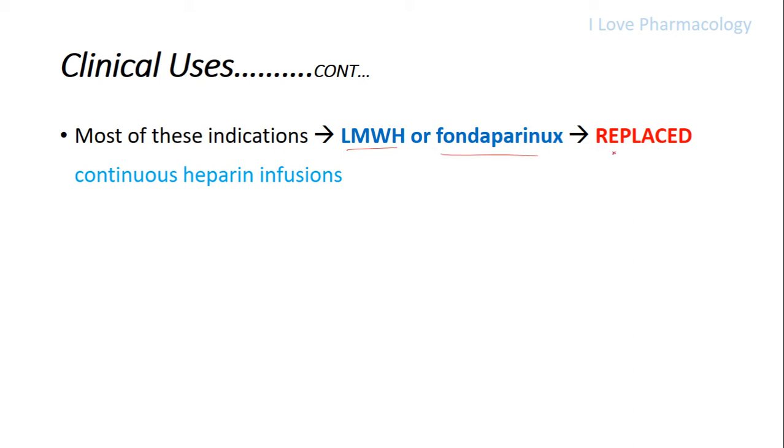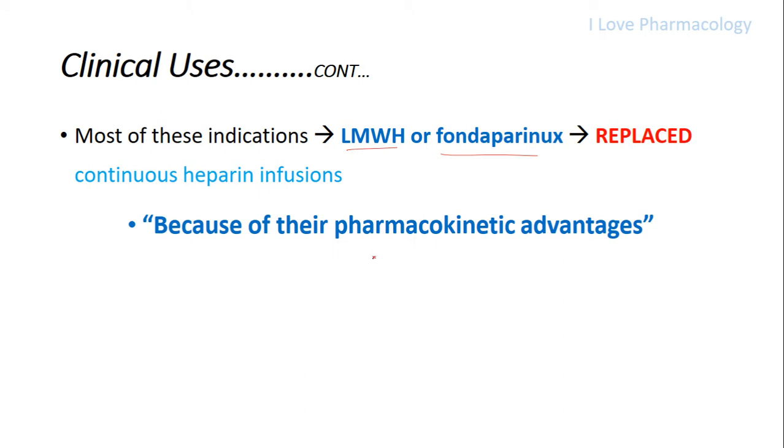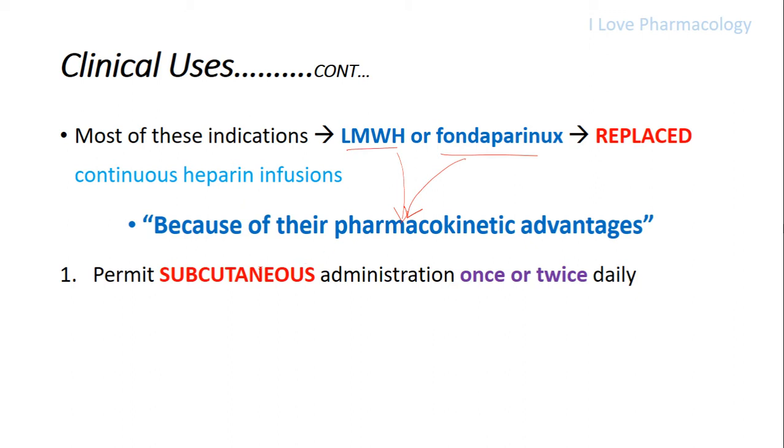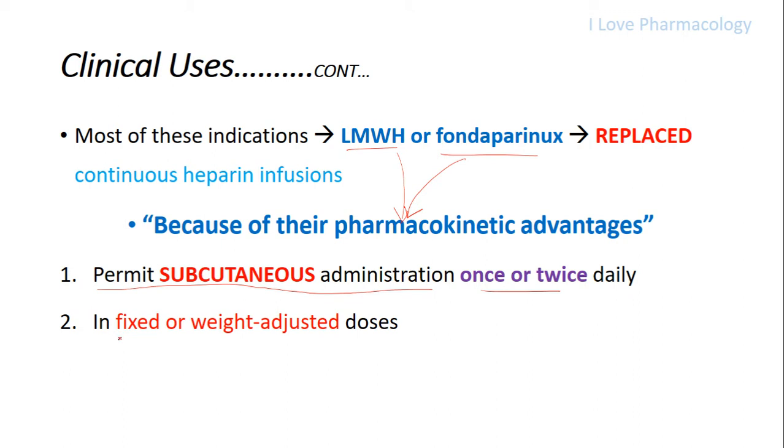These have replaced the continuous heparin infusion because of their pharmacokinetic advantages. So mainly it is the pharmacokinetic advantages of the low molecular weight heparin and fondaparinux that have led to the replacement of continuous heparin infusion. So what are the advantages of low molecular weight heparin? It permits subcutaneous administration once or twice daily, and it can be administered as a fixed or weight adjusted dose.